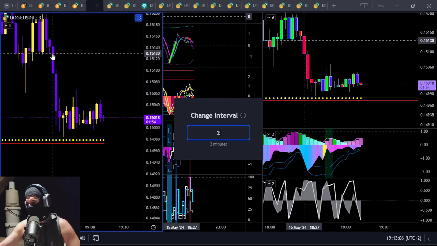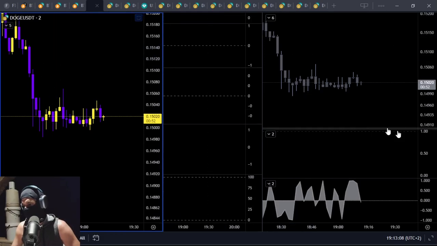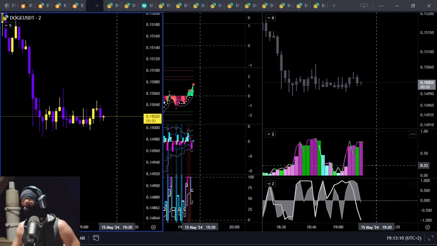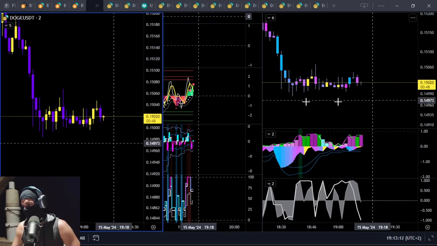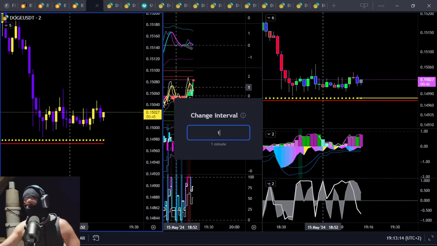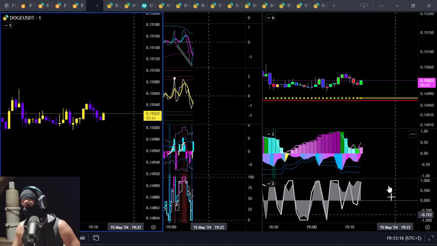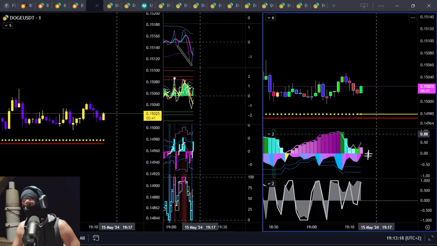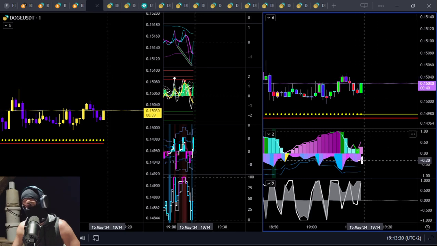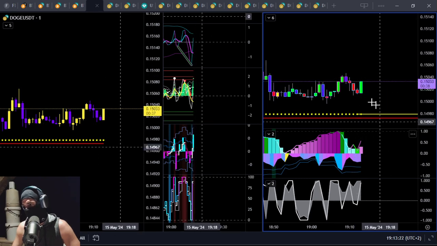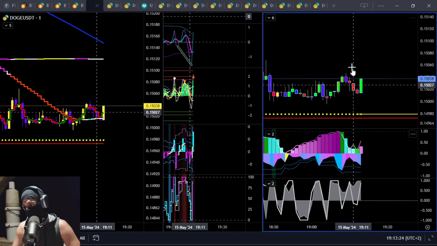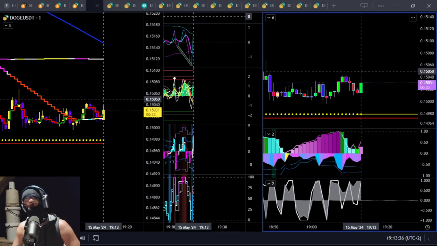Let me put this thing on a 2 minute. Can it load fast? That is not going to be helpful. What's the 1 minute saying? Getting flicked around, more than likely, because this trend, as it's flicked around, we need to see this curl over. As soon as this curls over, there you go, it has the opportunity to break previous high.